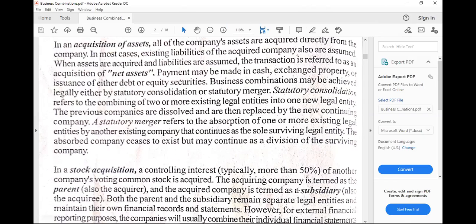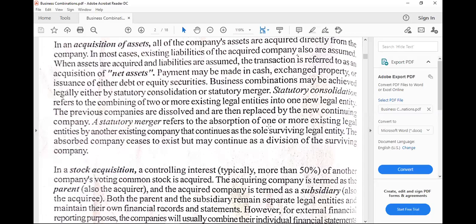You have statutory merger and statutory consolidation. Let's begin with statutory merger. If we say statutory merger, that basically means that one company acquires another one, in which the latter would be dissolved and liquidated.